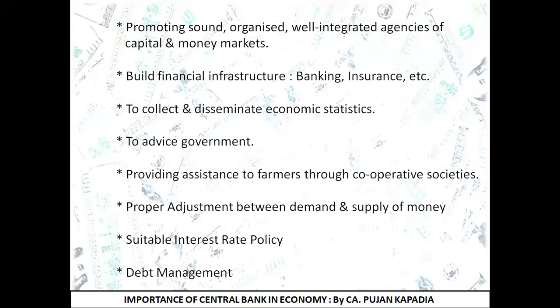Various statistics and economic data are collected by surveys through certain agencies hired by the government. The central bank does the task of collecting this data and disseminating it, that is, spreading it to the respective departments where it can be helpful and decisions can be made on its basis.